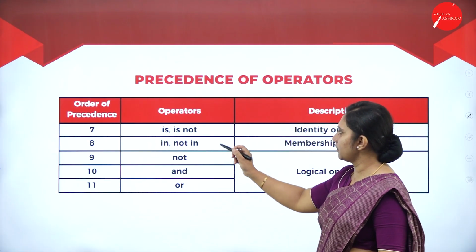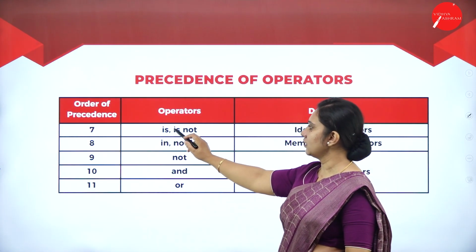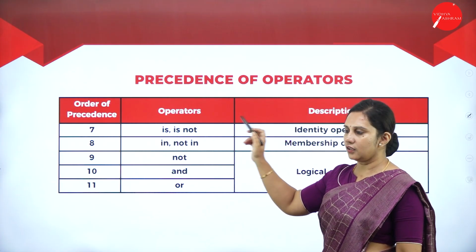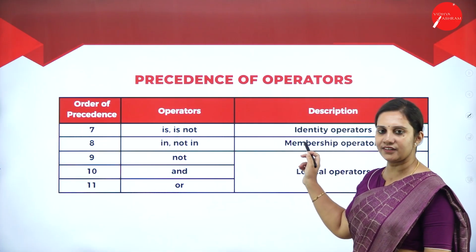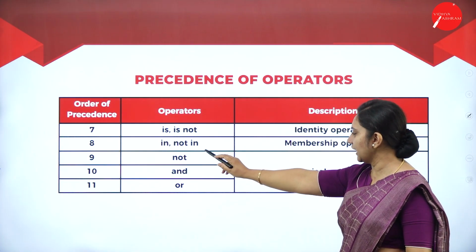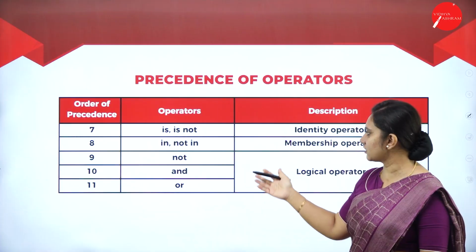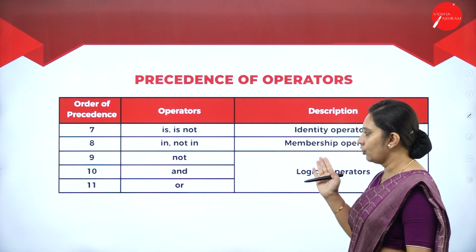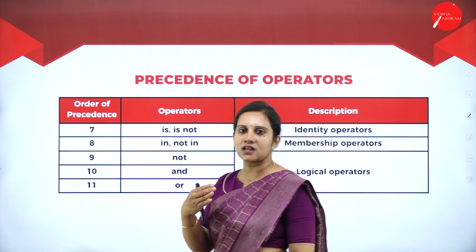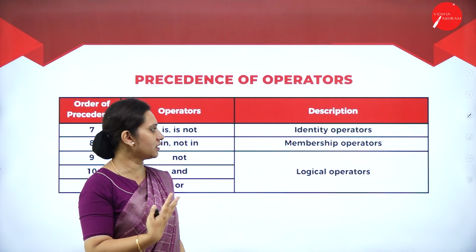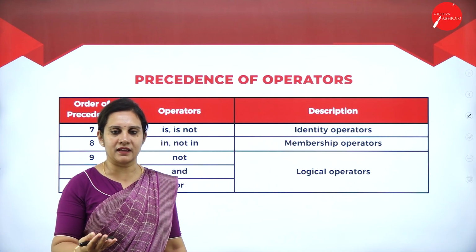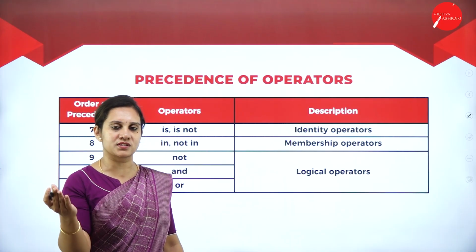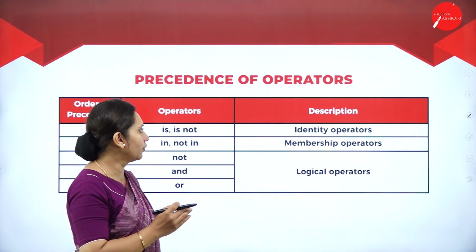So in the next table we are seeing the operators like is, is not and in, not in. Here it is a description, that is identity operators. Next we have in and not in, the membership operators. Here we call it as and, or and not are the logical operators. So these are the list of the precedence operators, like how it has to take place when we are executing or coding a program, and which is a higher precedence which will be valued and the lower precedence.